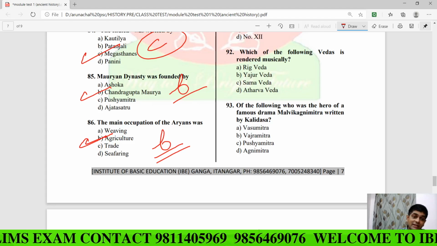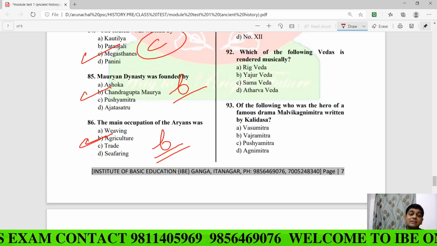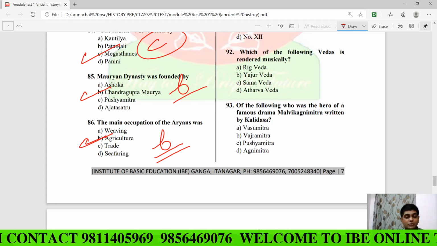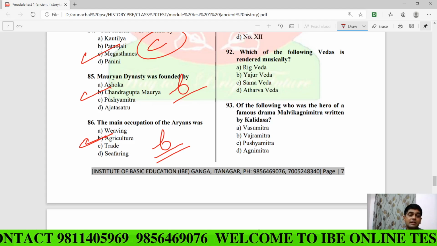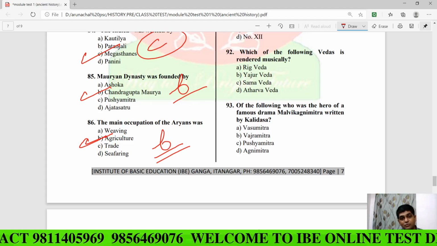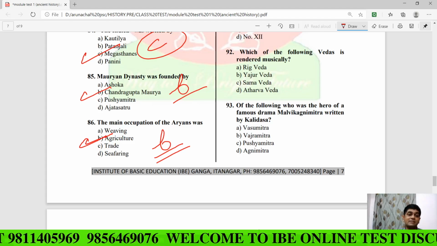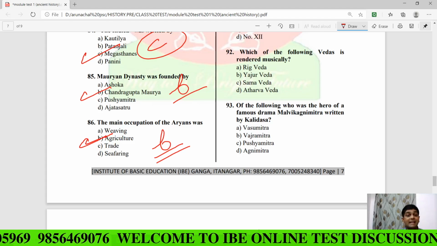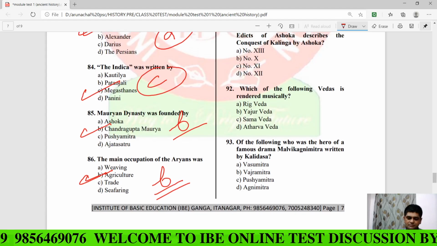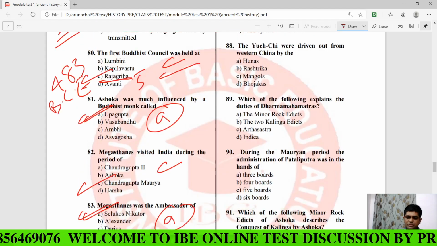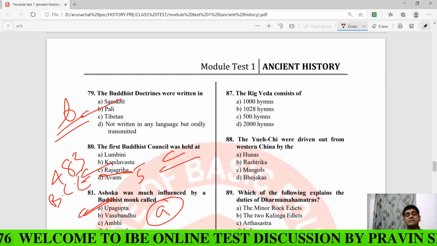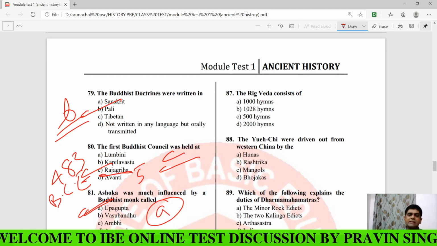The Rigvedic Aryans as well as the later Vedic Aryans. So that is why you have to tick on agriculture. But if the question asks what was the main occupation or profession of the early Vedic Aryans, then your answer would be cattle rearing.